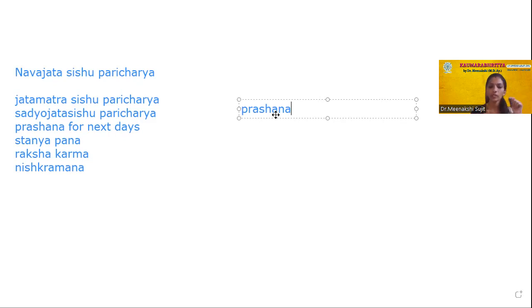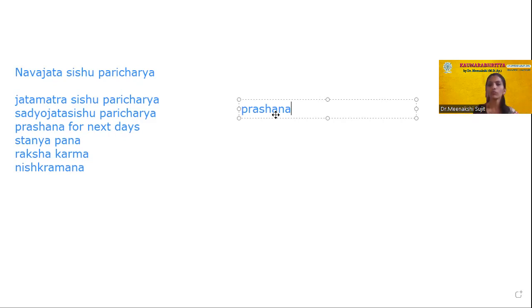But in the context of prashana, it is not aimed at relieving appetite only. It can be an immune modulator, it can be medhya, it can be a helper or supplement for growth and development. It's not only for hunger.